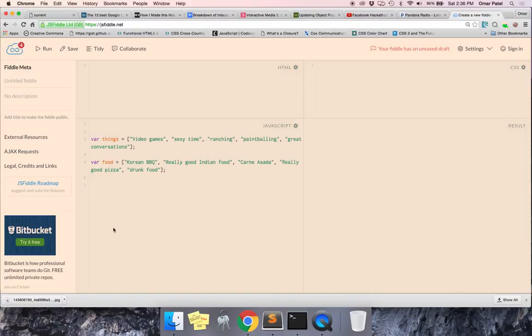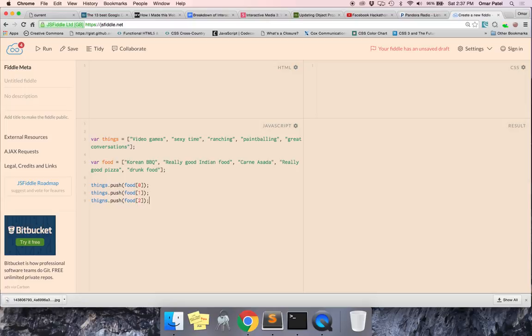So I could do things.push(food[0]), things.push(food[1]), individually, right? If I did this, you can see it would take a while, especially if I had a lot of stuff. It's not very efficient code.